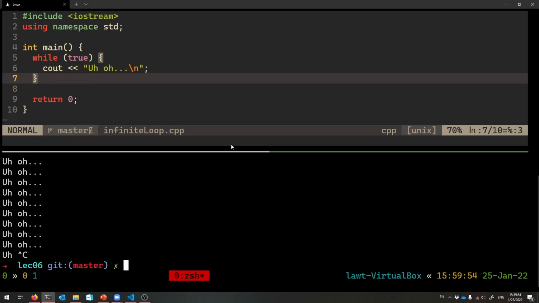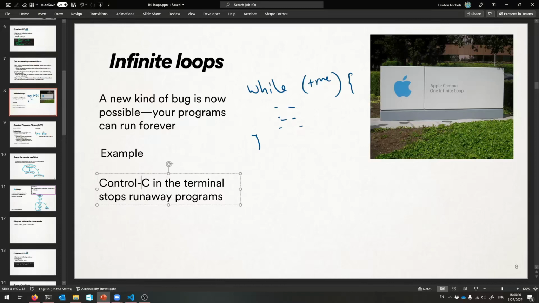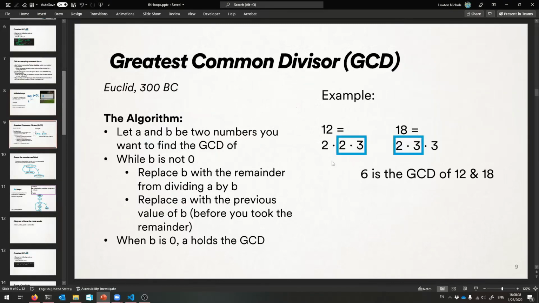Okay? Control-C will stop your infinite loop and get you back to your terminal prompt. Okay? So always remember that. If anything goes wrong, Control-C to the rescue. Alright, so that is an infinite loop. Watch out for them. They will appear in your code eventually. Alright, so now that we've learned a bit about loops in general, let me show you some cool examples of